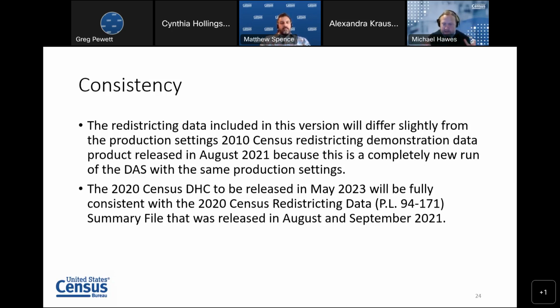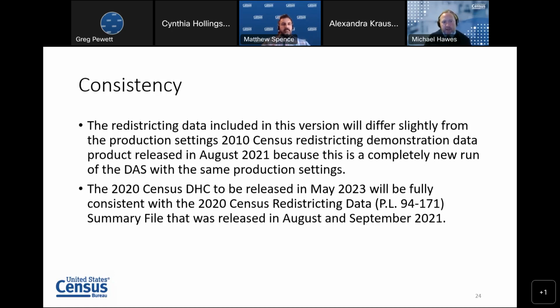So it's still at the production settings. So the amount of privacy loss budget that's assigned to any particular query is exactly the same as was used in August of 2021, and it's exactly the same as have been used in the production runs for the 2020 data. But because it's a fresh run, it's going to have different random noise added to the individual queries.